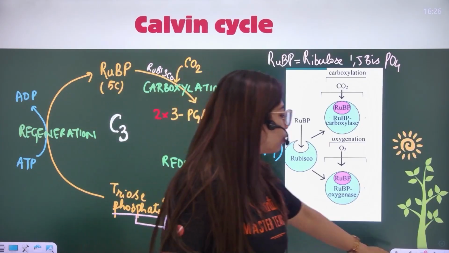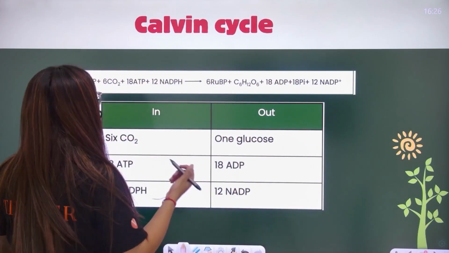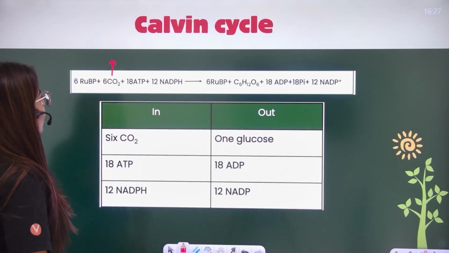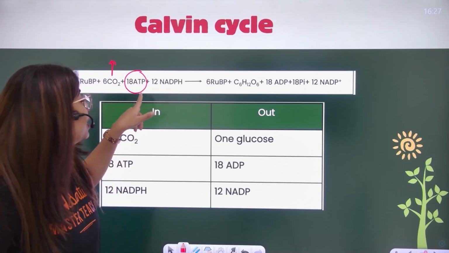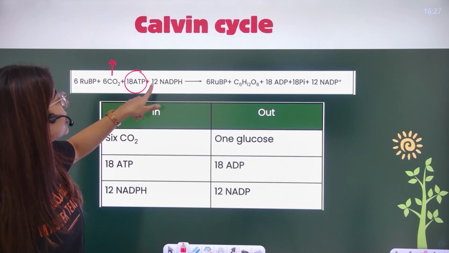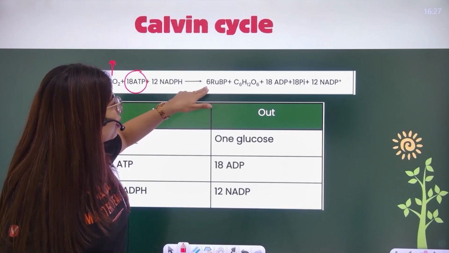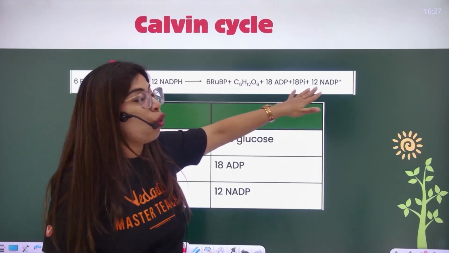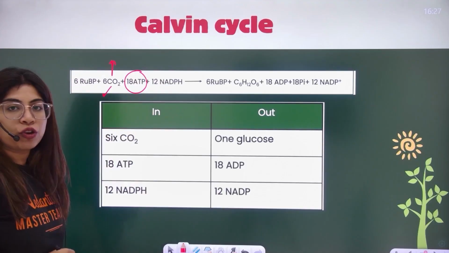Now everyone, this is for one cycle, but when I have to do it for 6 cycles, things would be multiplied by 6. See here very carefully that when I'm talking about 6 carbon dioxide, they've shown you 18 ATPs. Why? 6 threes are 18 ATPs. Next, 6 twos are 12 NADPH. We have to fix RuBP 6 times, getting 1 glucose.